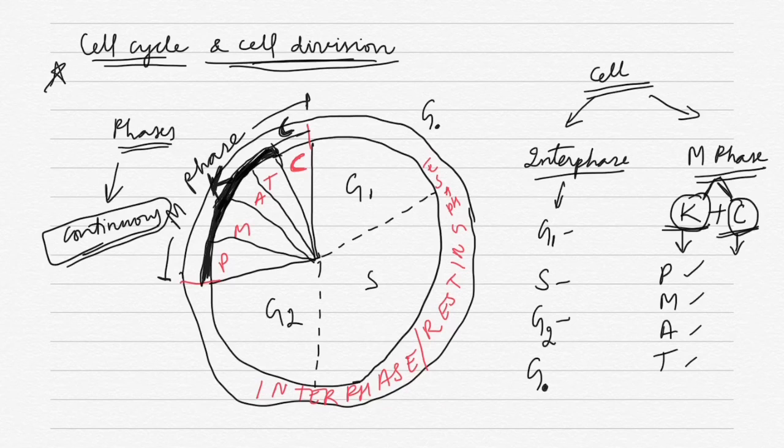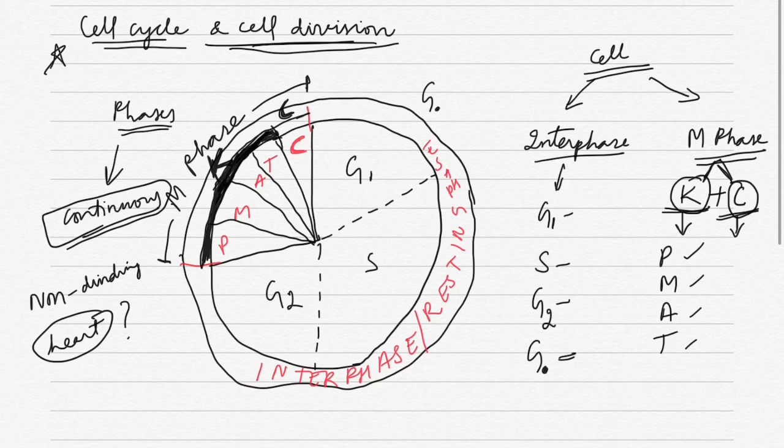Now a question can be asked: if a cell is not dividing, that is a non-dividing cell, say like a heart cell, what phase is it actually in? It is in G0 phase. If a cell is not dividing, it is said to be in G0 phase, the quiescence phase or quiescent stage.